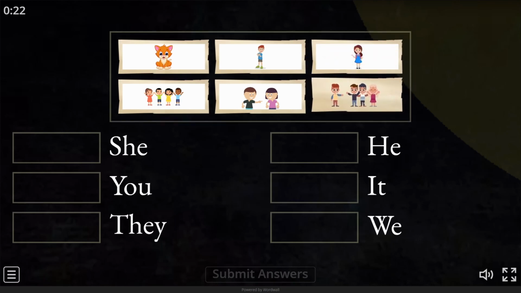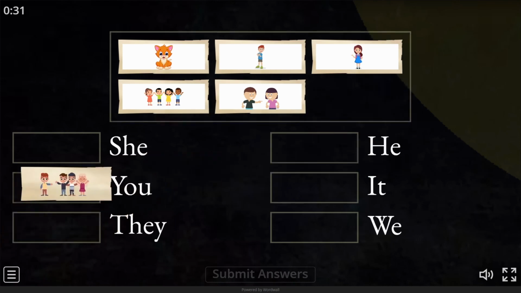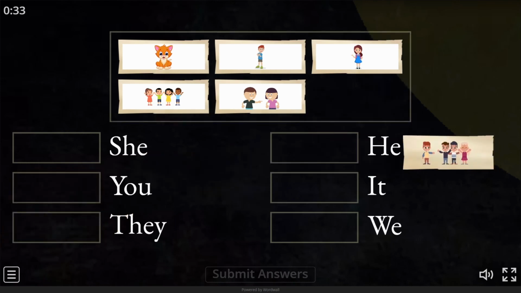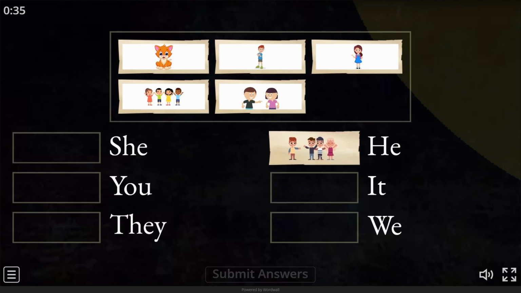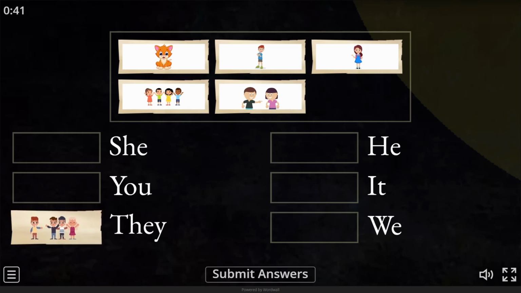So the first one, which picture is this? It belongs to she, he, they. Put it correct. Yes.